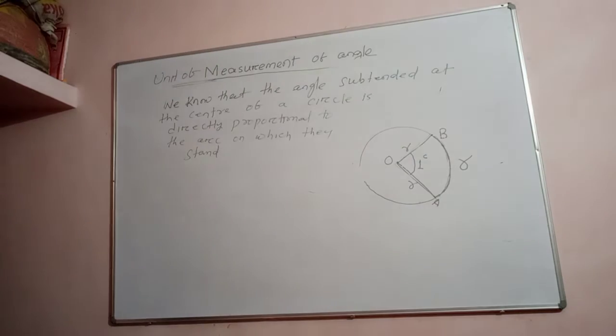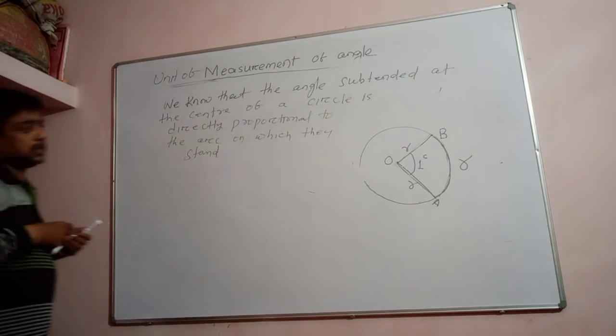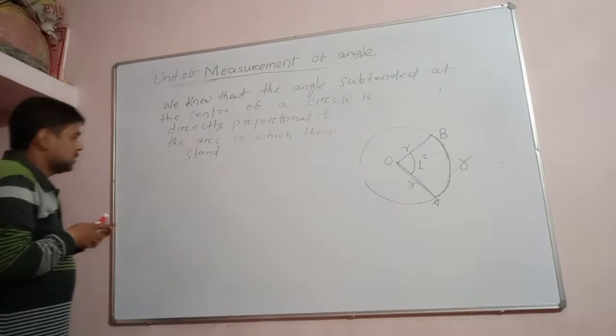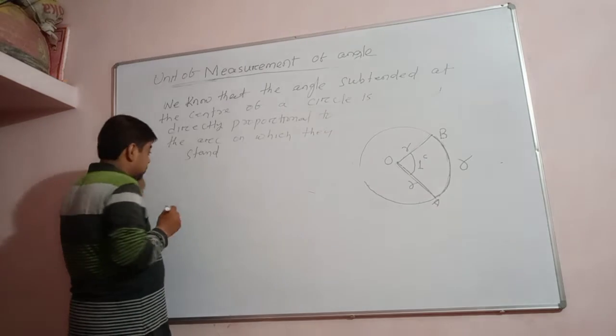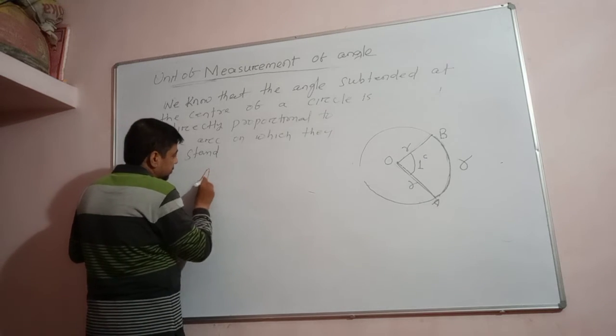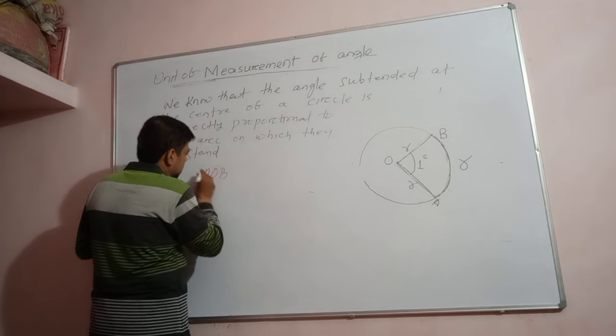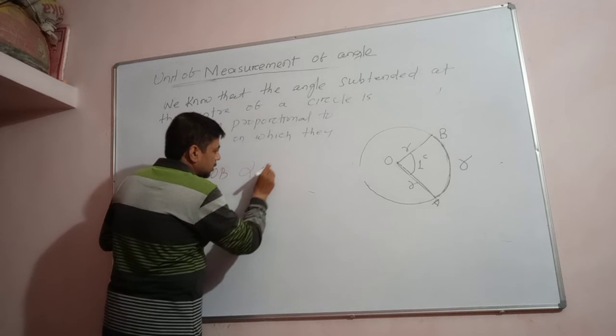Okay. So this is about the relation between the angle at the center and the arc. It means suppose I take angle AOB. The angle AOB subtended at the center is directly proportional to arc AB.